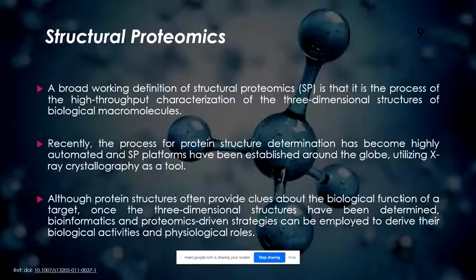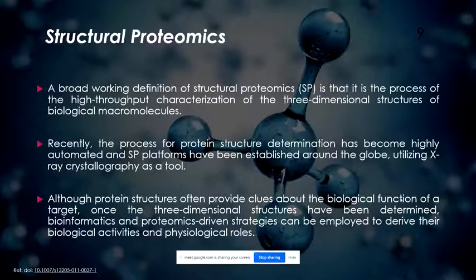Now, there are some problems with this. The first problem is that, as I've told you, for structure elucidation you have to purify a particular protein. The protein for which you want to calculate the structure, you have to purify and identify, right? Now that is not always possible. Why? Because protein purification is a very tough job.